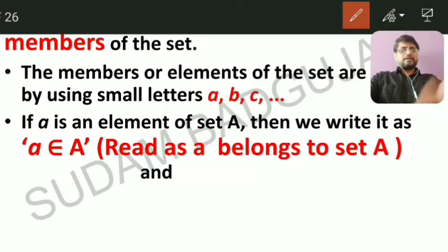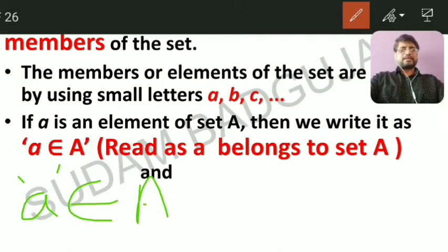Here a is an element. This symbol, belongs to, is like an E, but don't write it as E; you have to curve this part, like a half circle.